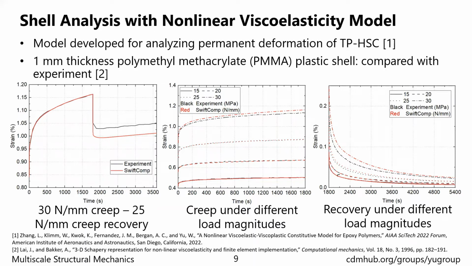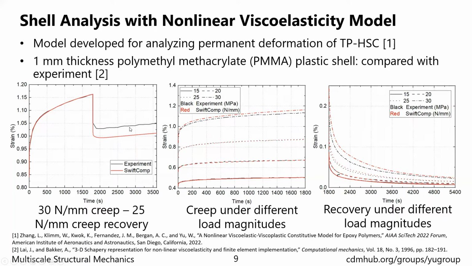The nonlinear viscoelastic part is implemented first, and we have compared with the experimental result in literature. Experimental results are expressed with 3D variables such as stress and strain, but we are comparing with a shell model, so we set the shell thickness to be 1 mm so that we can directly compare the magnitude. And here is a creep recovery test, and we can see that our result matches very well with the experiment in the creep step, but we have some underprediction in the creep recovery.